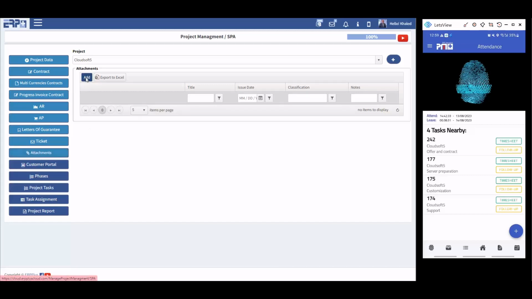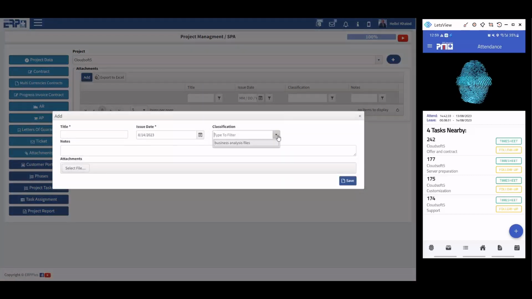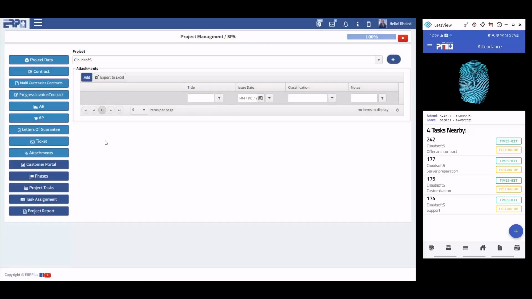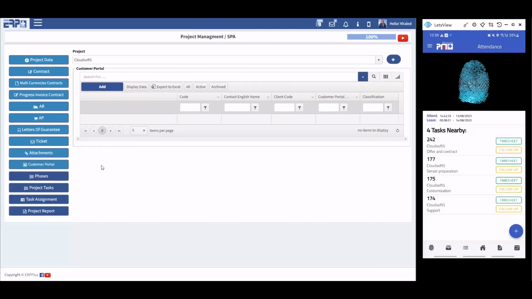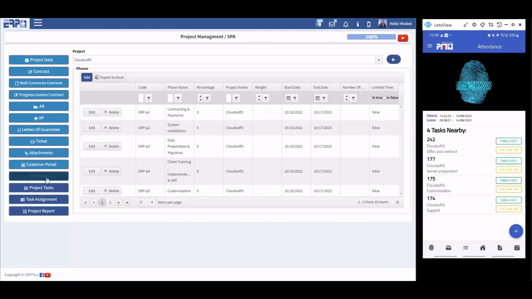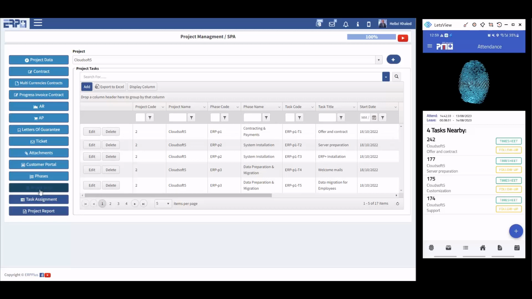It's all attached. This is like archiving, and you can classify the folders inside it to have each project with its own data. This is a customer portal. If you check the CRM package, we have something related to the customer portal that the customer can request directly. Request something related to a ticket, he has a complaint, everything related to the project and that customer is already here.